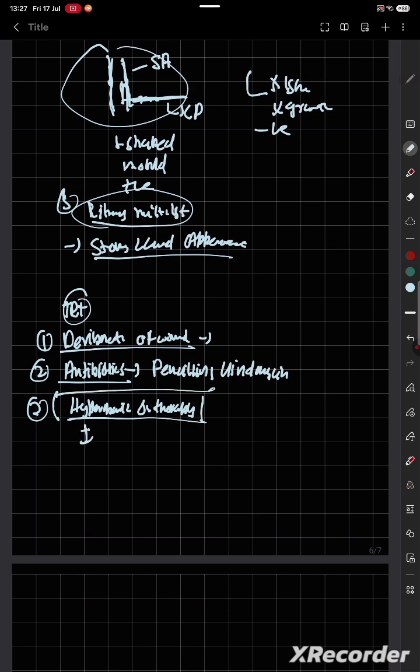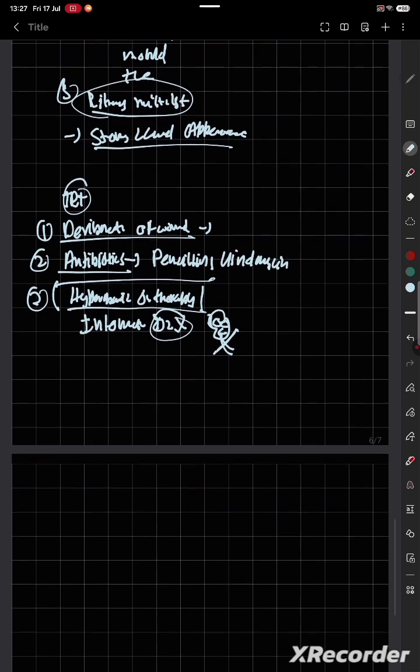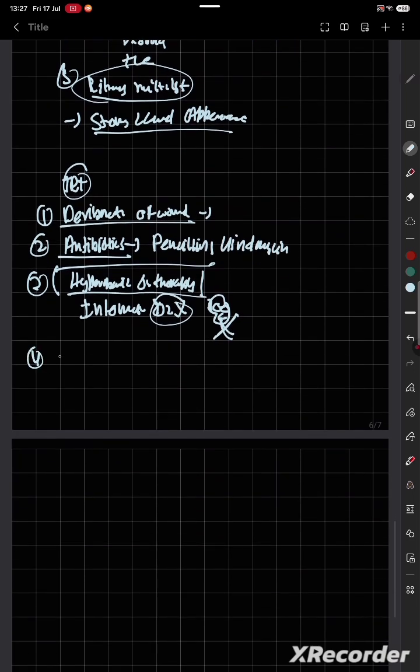Because like I said, it is an intolerant anaerobe. It cannot tolerate oxygen, so it will die. So that's why hyperbaric oxygen therapy. Fourth is alpha antitoxin. That is how you treat it. So thank you.